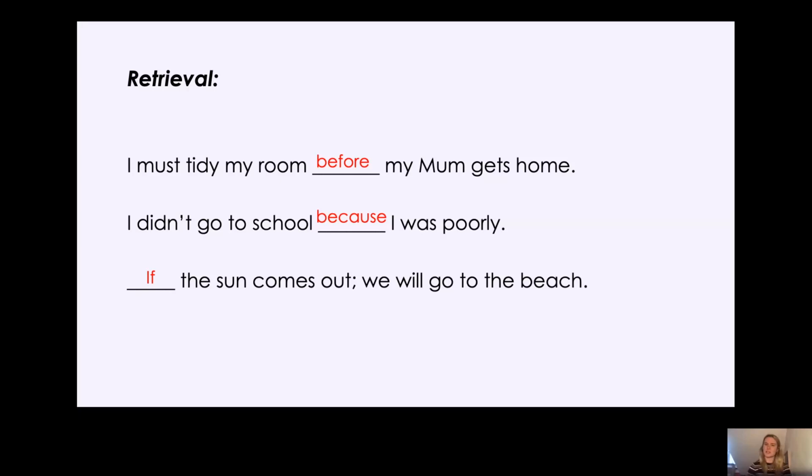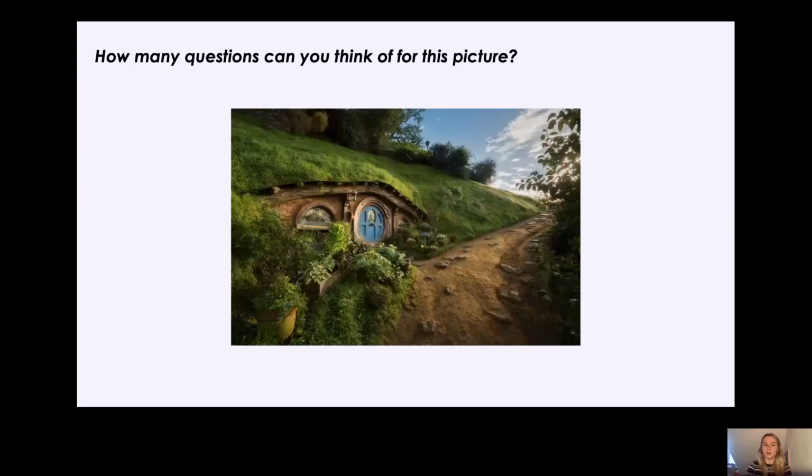So as I said today, we are looking at questions, and here we have a house under the grass, so it's underground basically. And I want you to think of as many questions for this picture as you can.